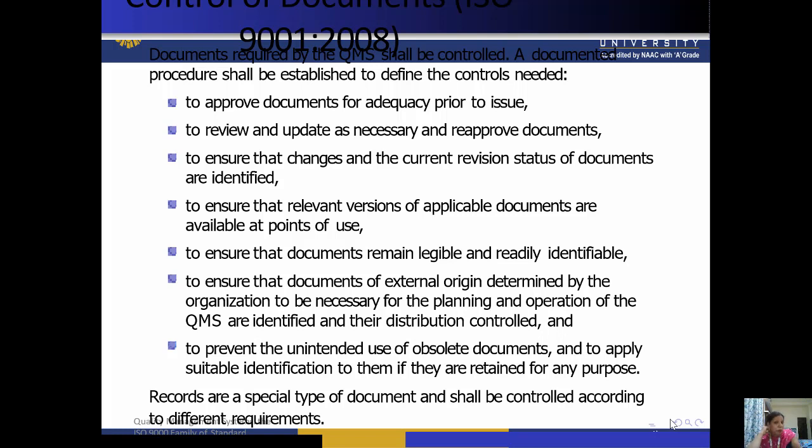Okay, similarly we should also ensure that changes and current revision status of the document are identified. ऐसा नहीं है कि आपने पहली बार, for example you have checked the temperature rise in the DT machine.